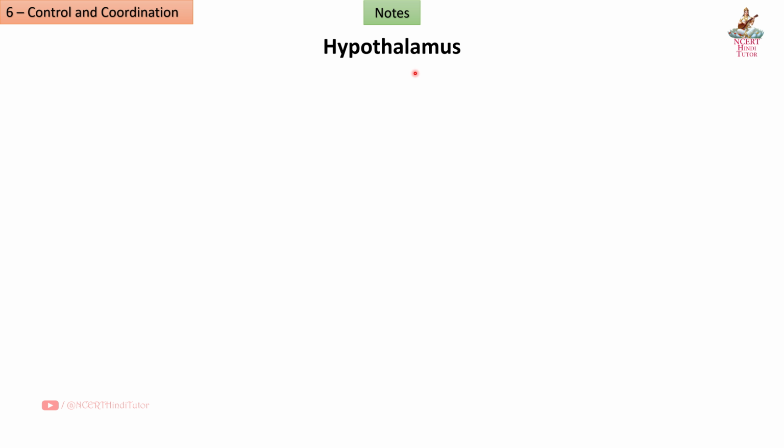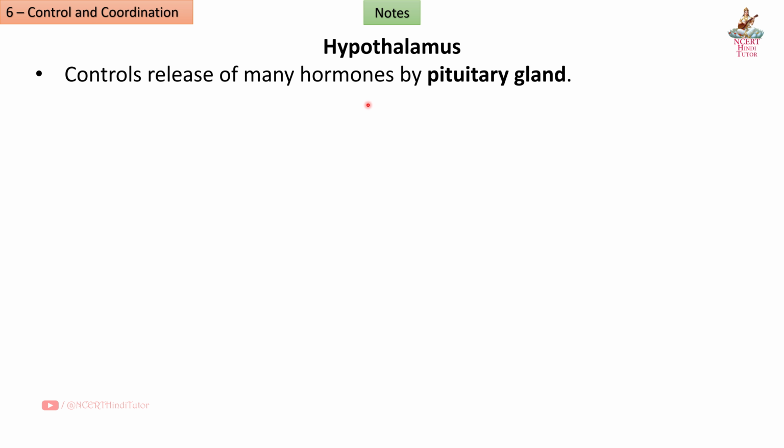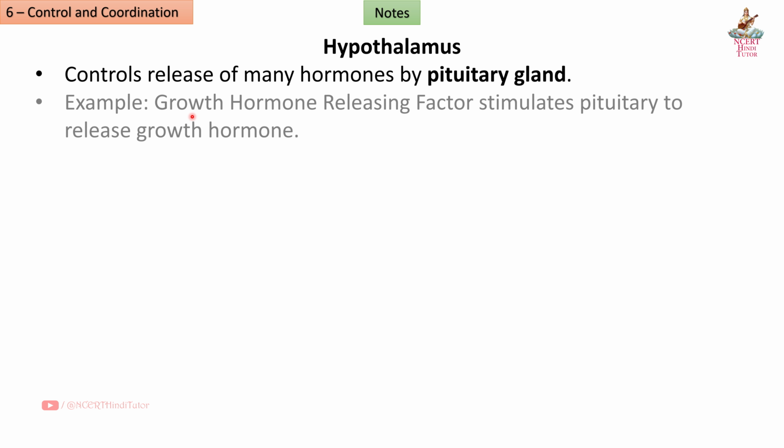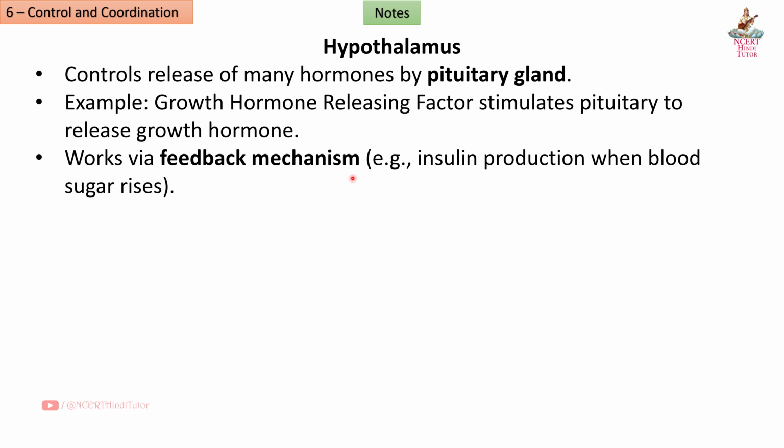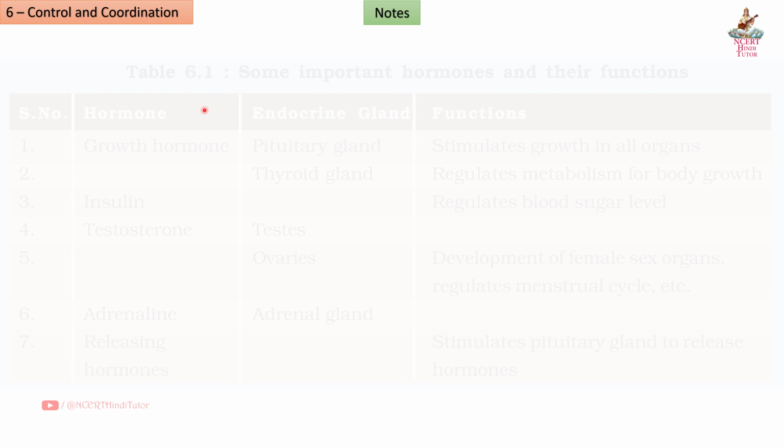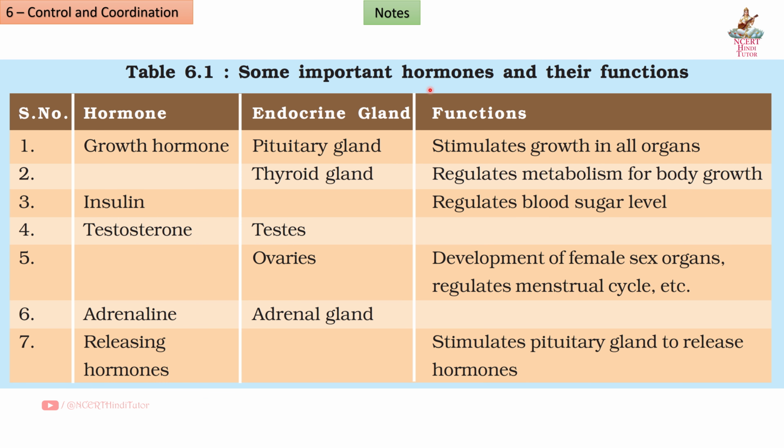Next, hypothalamus, controls release of many hormones by pituitary gland. Example, growth hormone releasing factor stimulates pituitary to release growth hormone. Works via feedback mechanism. Example, insulin production when blood sugar rises. Table 6.1 Some important hormones and their functions.